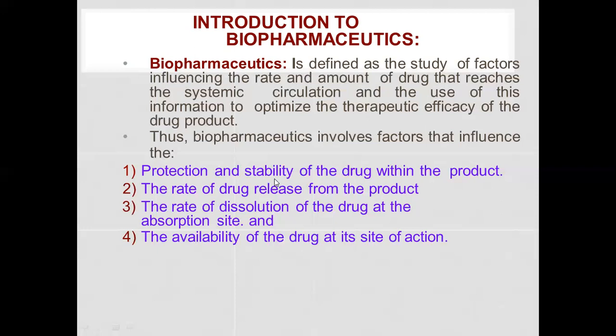These are the different factors involved in biopharmaceutics, like protection and stability of the drug. How will protection and stability affect it? If the drug we are using is properly stable, it will be delivered in a specific manner. Pharmacokinetics, as we know, is the movement of drug in the body.